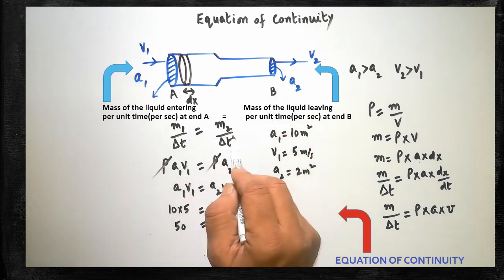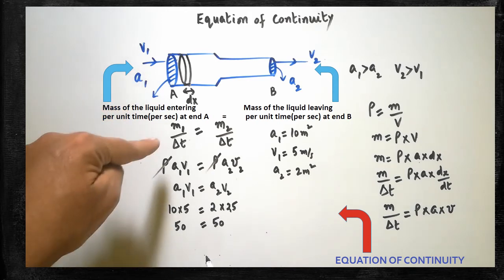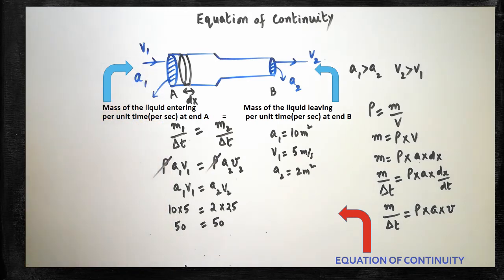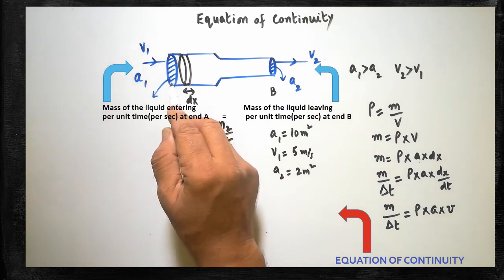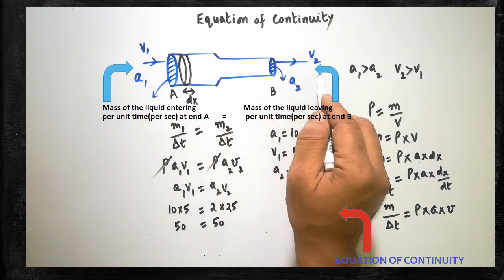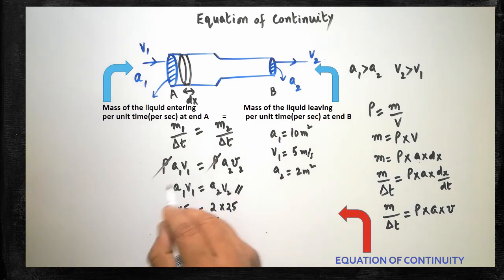Both are equal. And we can prove one more thing also, in the form of volume. How will you prove that? Same thing, the same notations must be used. Finally, we can say that volume of the liquid flowing per unit time will be equal to volume of the liquid leaving at B per unit time. Now at present this is sufficient. This equation is called the equation of continuity.